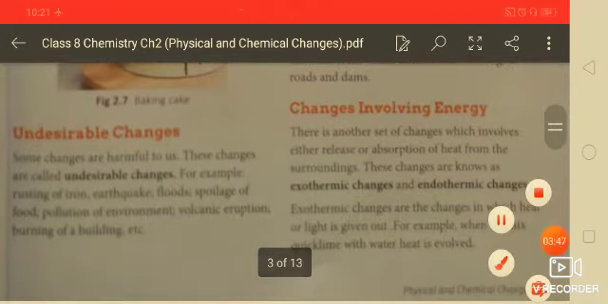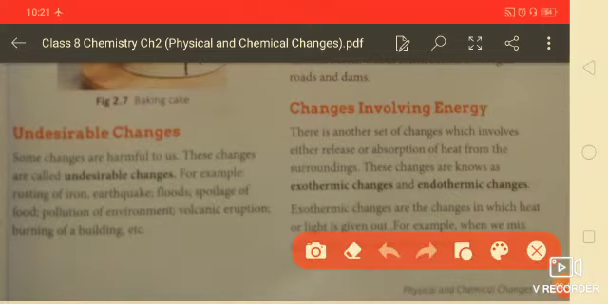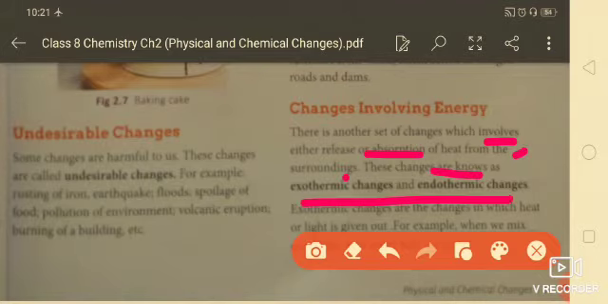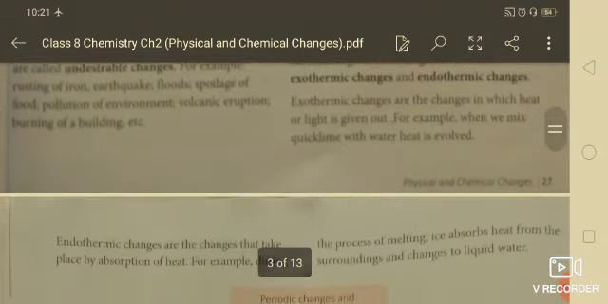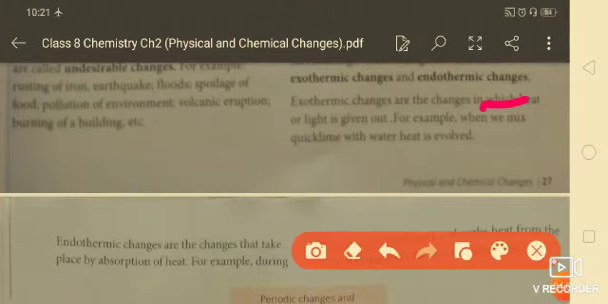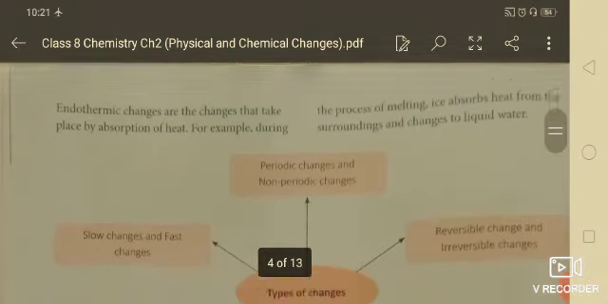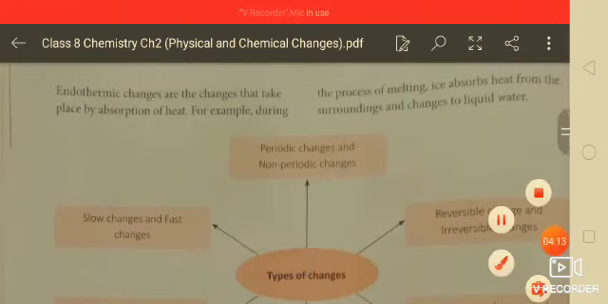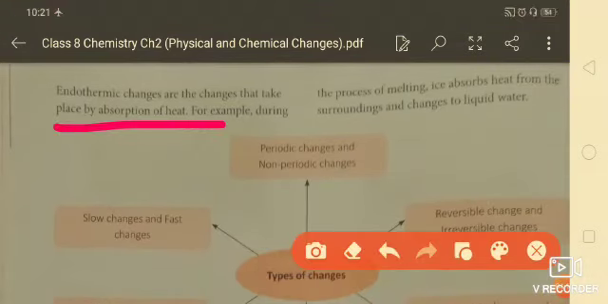Fifth, changes involving energy. There is another set of changes which involves either release or absorption of heat from the surroundings. These changes are known as endothermic or exothermic changes. So, first one is exothermic changes. These are the changes in which heat or light is given out, and they are called the exothermic changes. Exo means outside, and in endothermic changes the heat or light is absorbed, and they are called the endothermic changes.